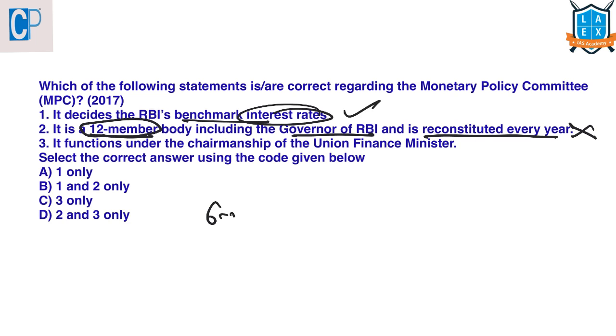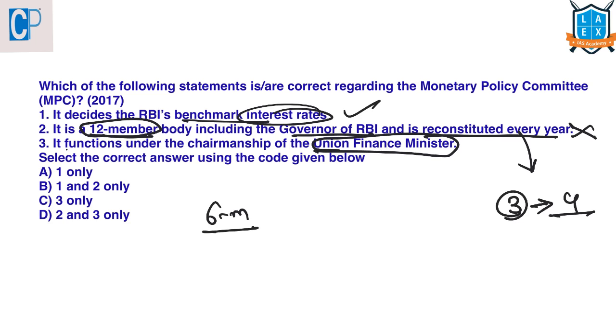It is a 6-member body and it is not reconstituted every year. Here the members who are appointed by the government itself have a tenure of 4 years. And it functions under the chairmanship of Union Finance Minister. It is wrong. The chairman is the governor of RBI. As 2 and 3 are incorrect, the answer here is A, 1 only.